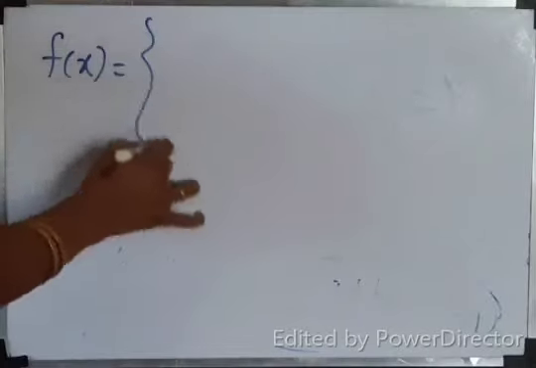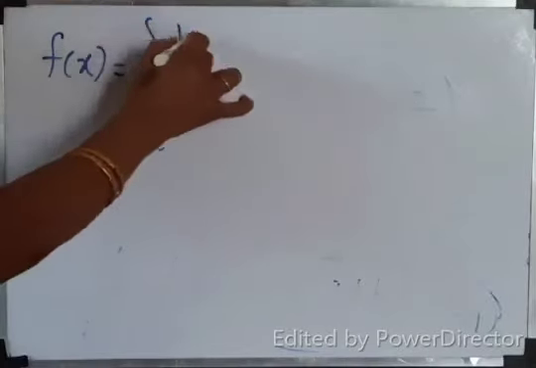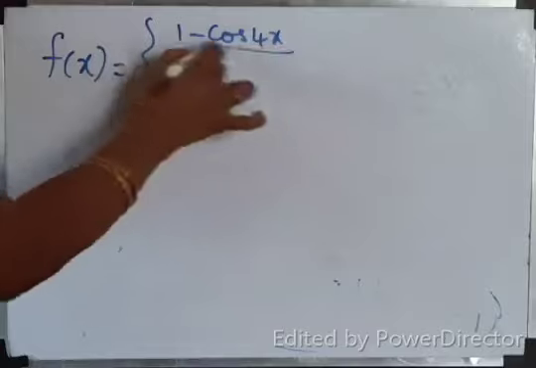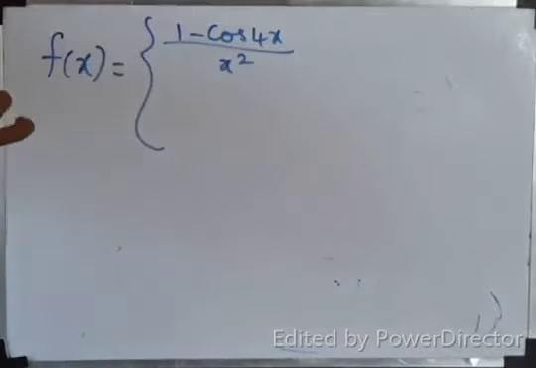We'll do one more. Type 2. Very easy, isn't it? Very easy. Find k so that the function is continuous at x equal to 0.